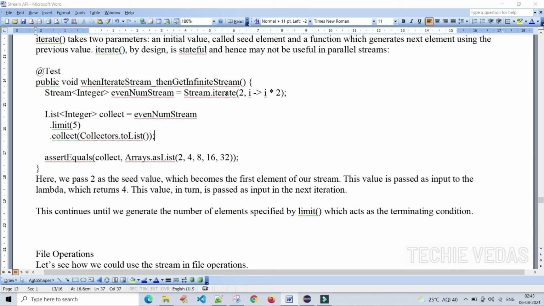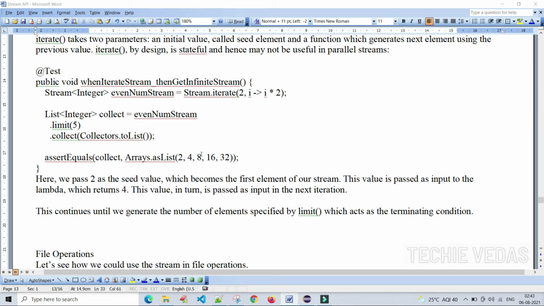See here, Stream.iterate of 2, with the condition i equal to i into 2. Let's see what they are saying. Here we pass 2 as the seed value, which becomes the first element of our stream. This value is passed as an input to the lambda, which returns 4, since 2 into 2 is 4.